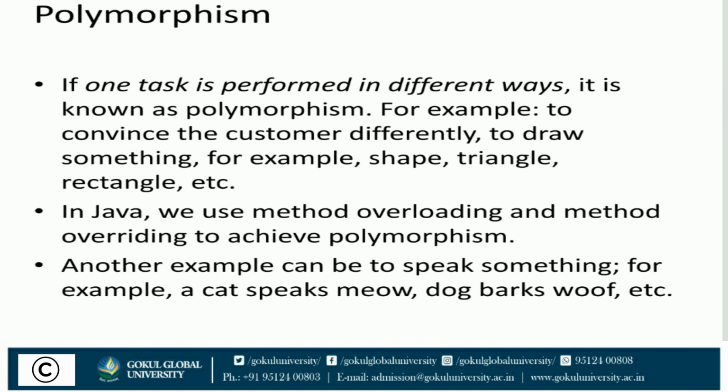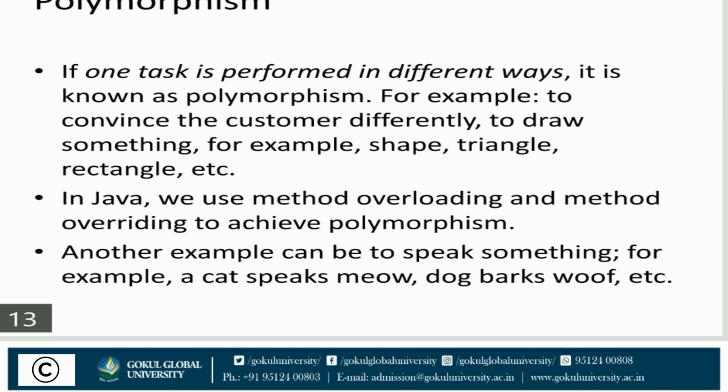Now, polymorphism. If one task is performed in different ways, it is known as polymorphism. For example, to draw something, such as a shape, triangle, rectangle, etc. In Java, we use method overloading and method overriding to achieve polymorphism. Another example can be to speak something. For example, a cat speaks meow, a dog barks woof, etc.